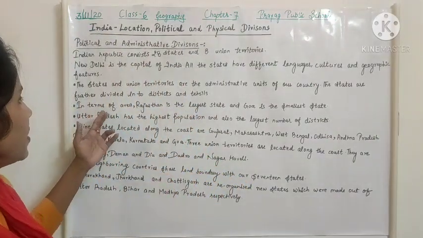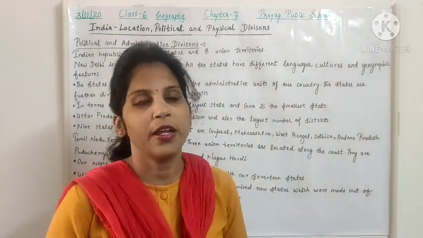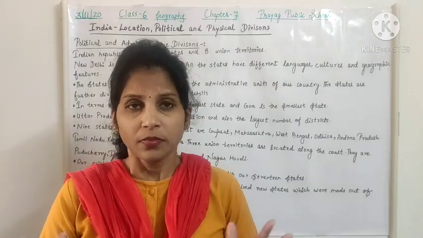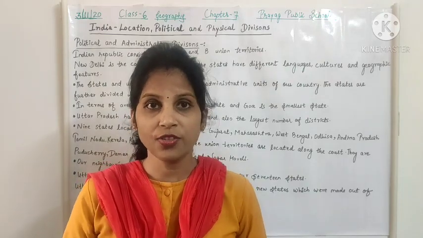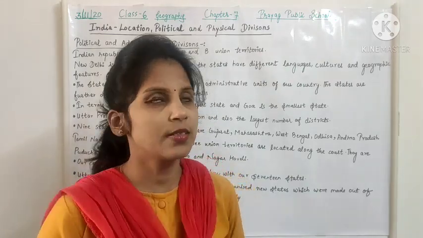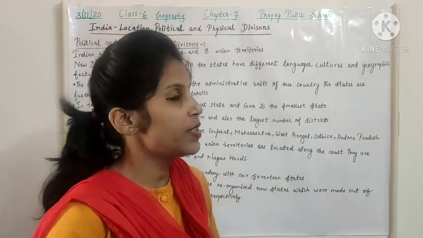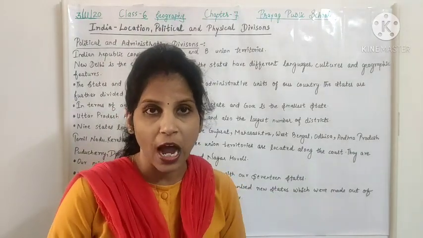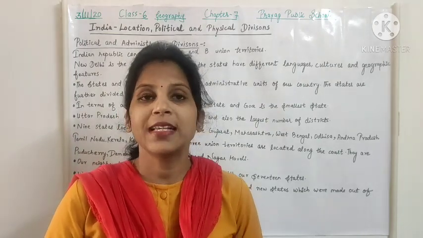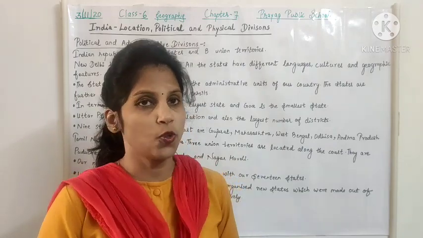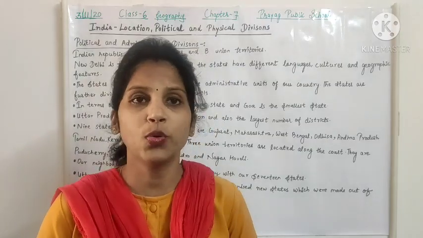In terms of area, Rajasthan is the largest state and Goa is the smallest state. If we have a look at the area state-wise, Rajasthan is the largest state with large area and Goa is the smallest state. Uttar Pradesh has the highest population and also the largest number of districts. Uttar Pradesh, our state in which we are living, is highly populated compared to other states, and also it has the largest number of districts. Maximum number of districts are there in Uttar Pradesh.